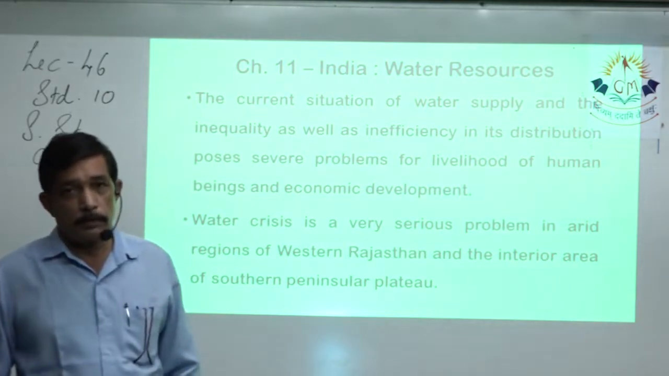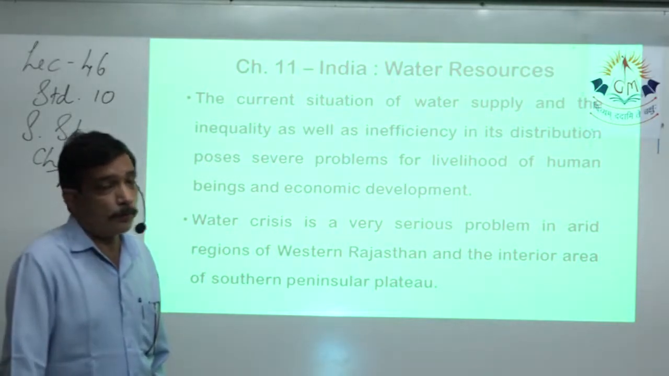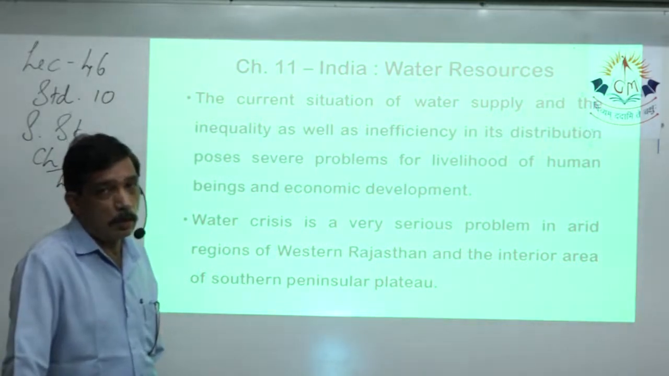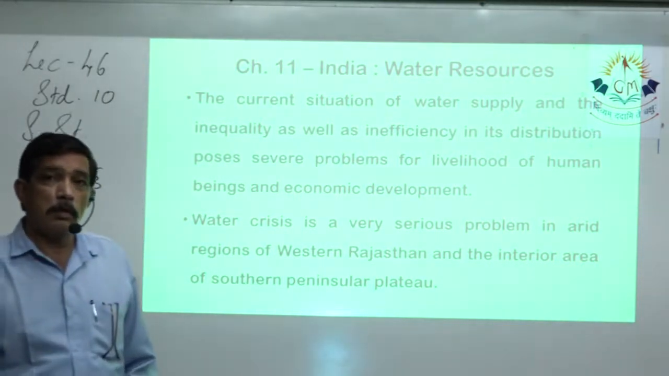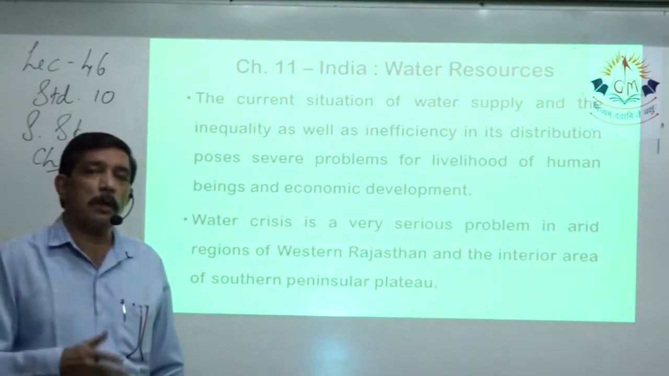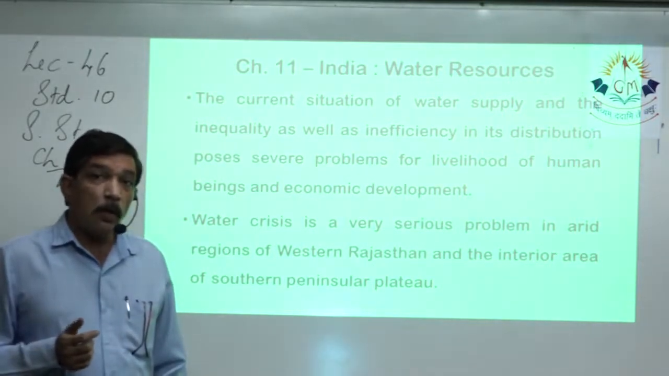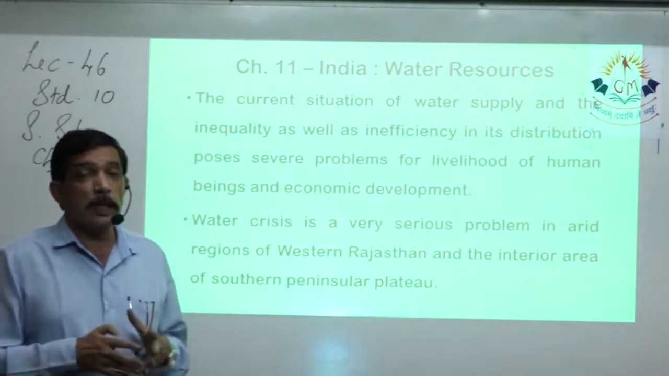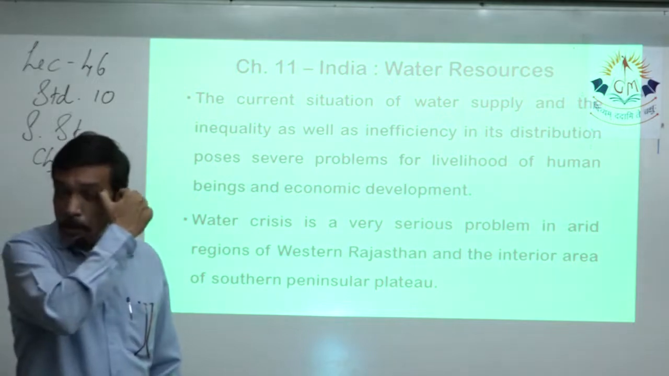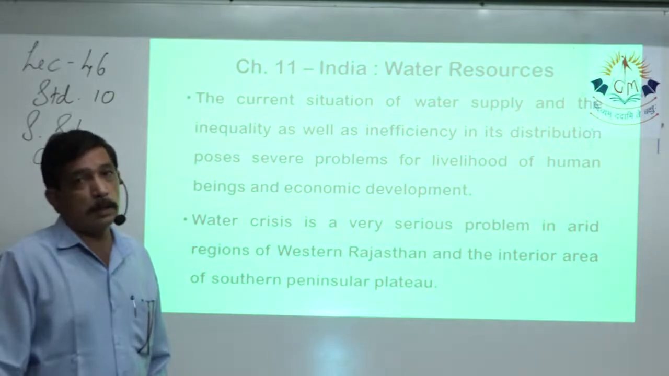Have water for themselves, right? So that is inequality of distribution of water. Inefficiency in its distribution. For example, the pipelines have been laid 40-50 years ago and they are still being used. At lots of places there is a leakage, so water is wasted over there. Or they do not have proper funding so that they can have a very good supply of water, all the resources for supplying water. So inefficiency in its distribution.